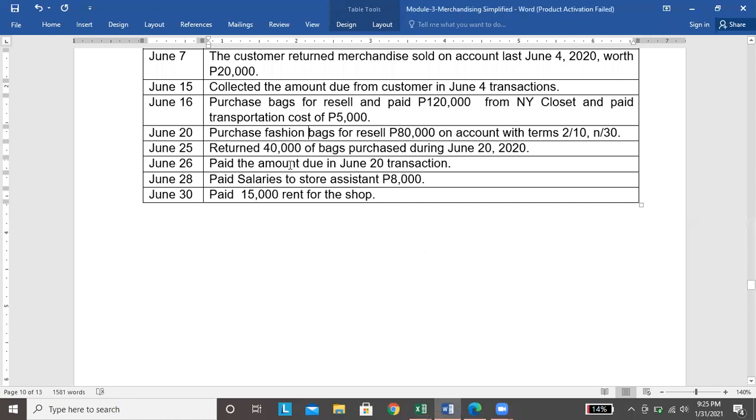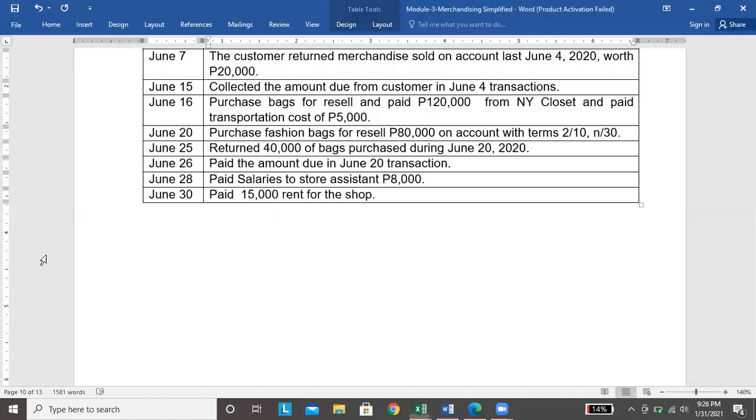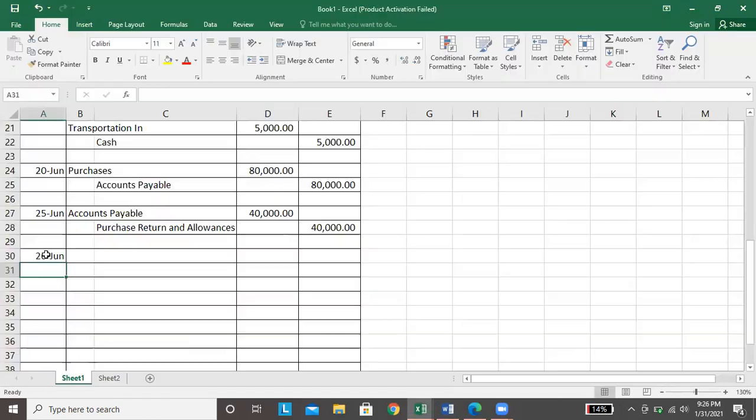Okay, June 26, pay the amount due in June 20 transaction. Ito yung tinutukoy niya na transaction. Babayaran natin itong 80,000, pero kasi binalik natin yung 40,000, so hindi na 80,000 yung payable natin. 40,000 na lang. So, debit accounts payable.